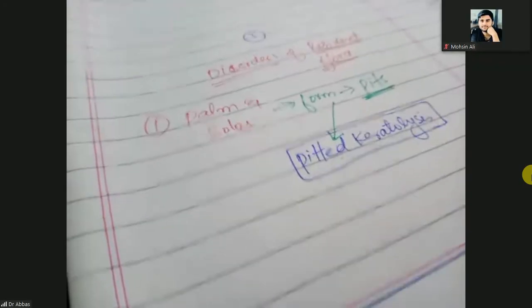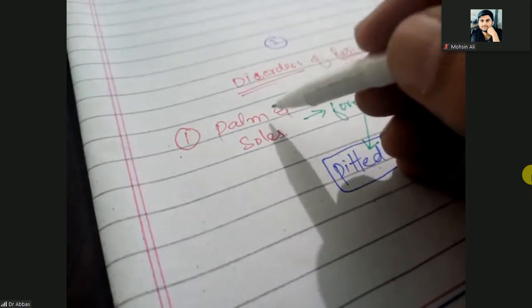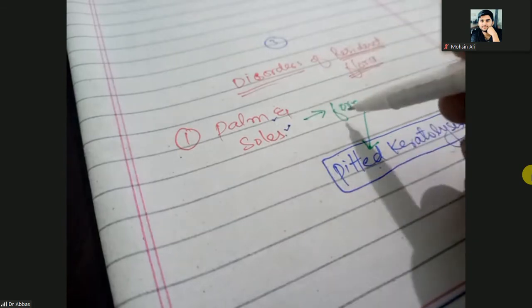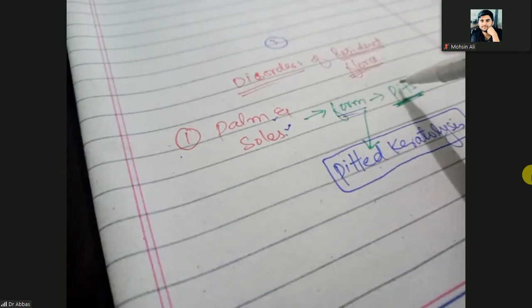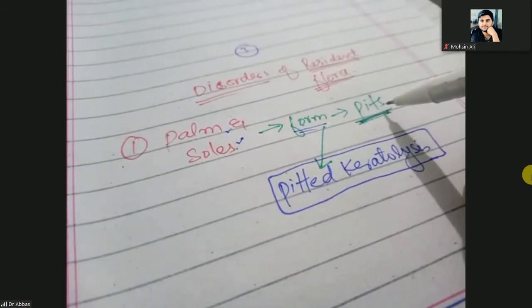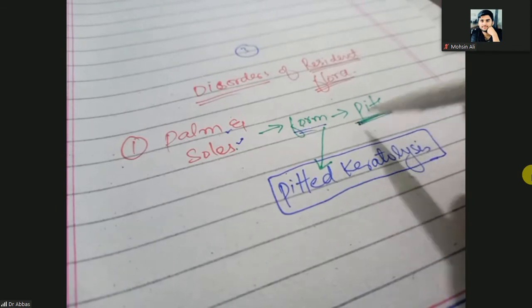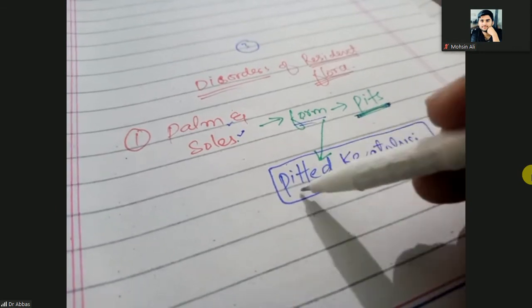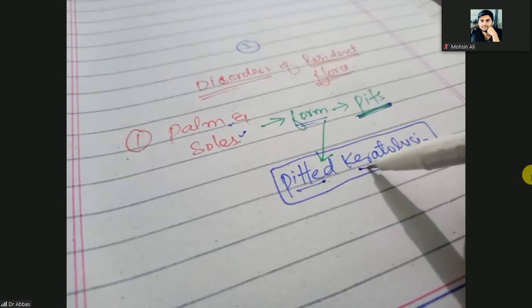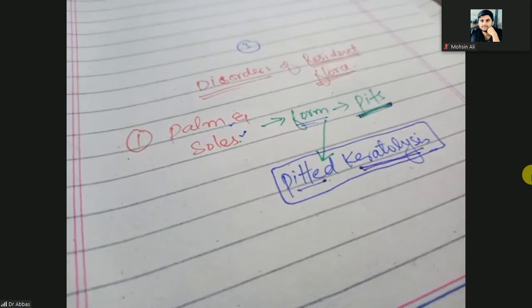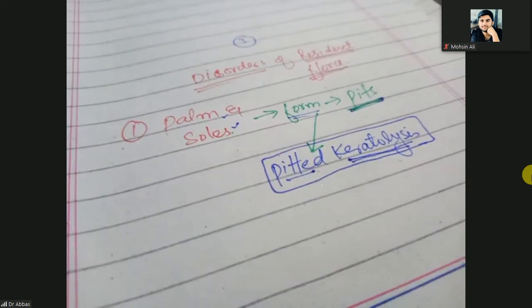Why? Because they are acting on the palms and soles. They will form pits, and the pits will be on the palms and soles. Due to the formation of pits on the palms and soles, we call it pitted, and these pits are due to keratolysis, which is due to the secretion of keratolytic enzymes. So what is the predisposition or predisposing factor?